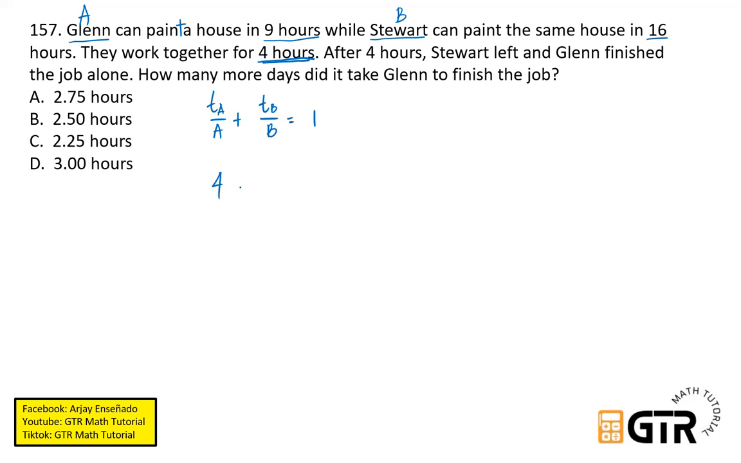So we have 4 over their rates: 4 over the rate of Glenn, which is 9 hours, plus 4 over the rate of B, Stewart, which is 16. Plus, they work together for 4 hours, so this is what they did in 4 hours. After 4 hours, Stewart left and Glenn finished the job alone. So Glenn was the one who finished.